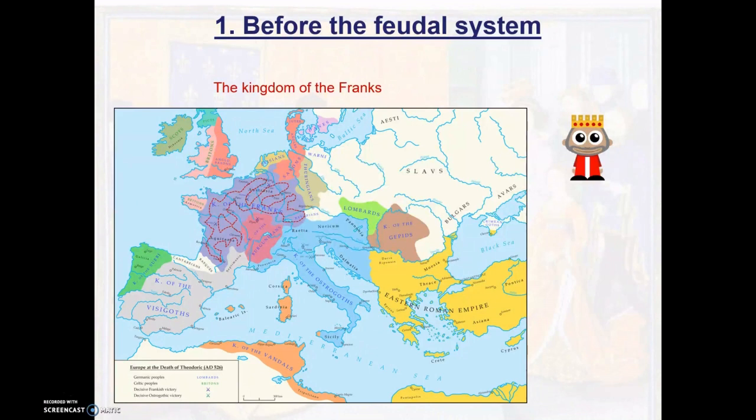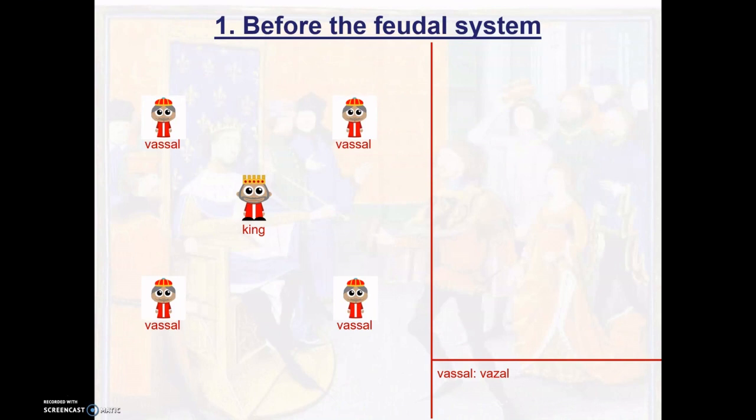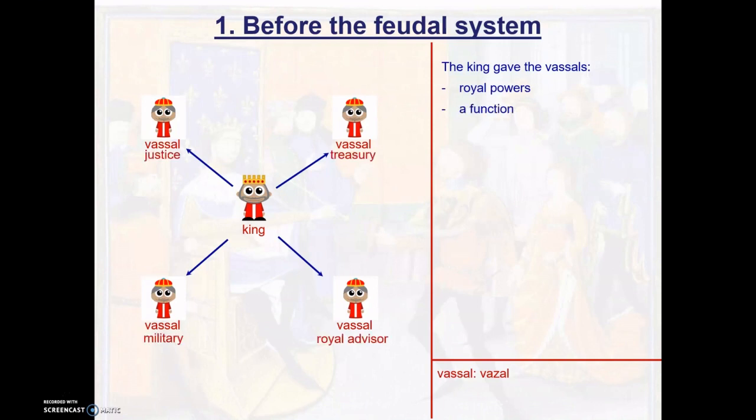But due to the bad state of the roads, it was very difficult to travel around as effectively as the Romans could. So, it was easy for regions to escape the rule of the king. Therefore, the king started to appoint vassals. Those vassals can be seen as a sort of minister. They received royal powers and were assigned a function. For example, a vassal could be in charge of the treasury, justice, or the military, and so on.